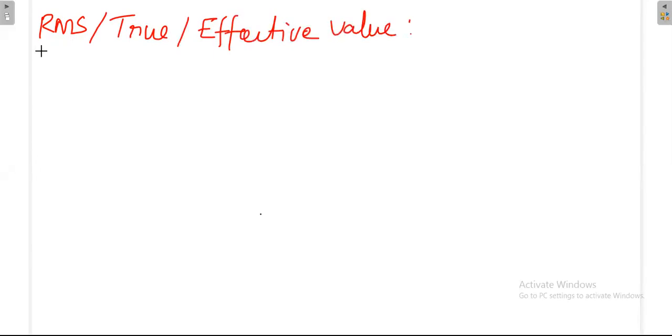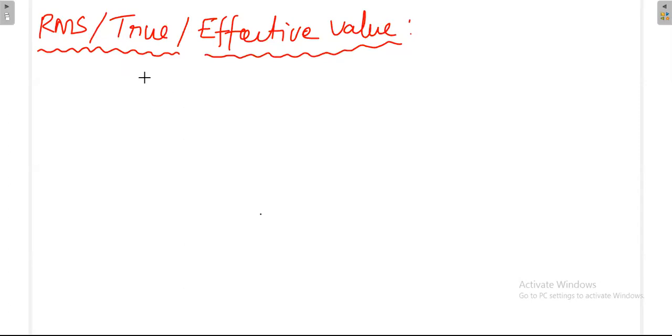Mean square value. Another name for RMS is the true value or effective value. Whenever we discuss an AC signal, to calculate the power we use the RMS value, not the other values. The RMS value of an AC signal is also called the effective value. For any AC signal, the average value is 0, so to denote the effective value of the AC signal, we use the RMS value.